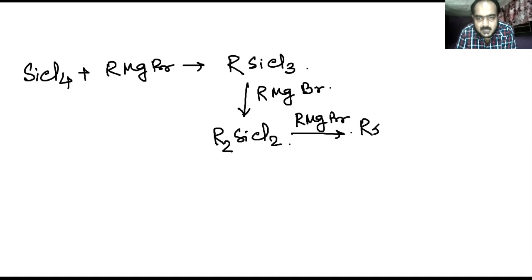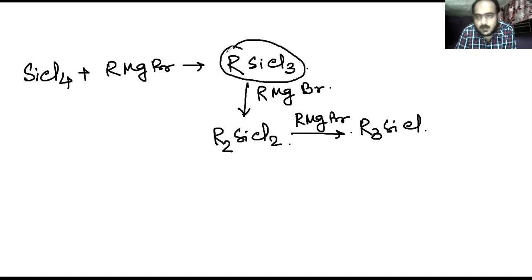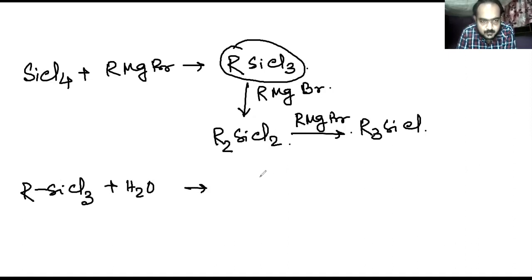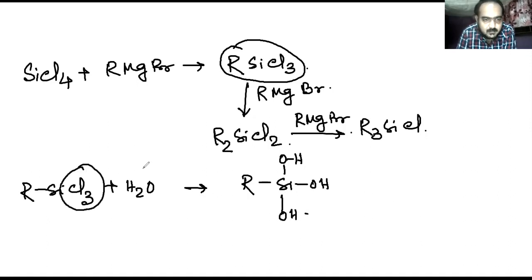This can produce R3SiCl. Now, whenever these compounds are formed and you give water and do the hydrolysis, you can see here, RSiCl3 plus H2O will produce RSi(OH)3. All the chlorine atoms are replaced by OH groups.